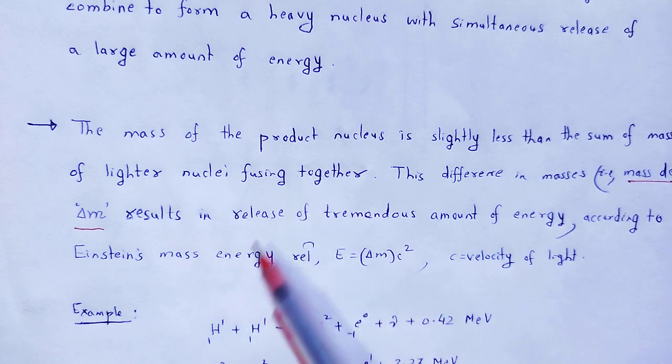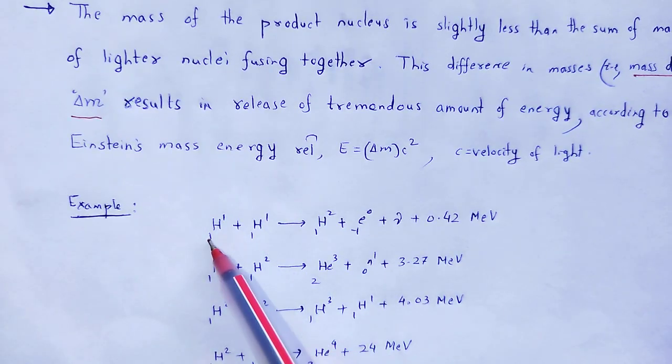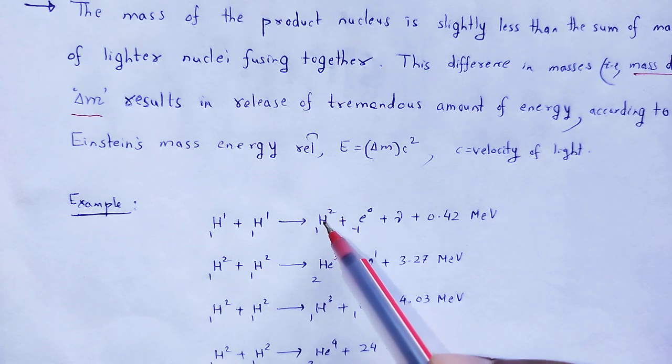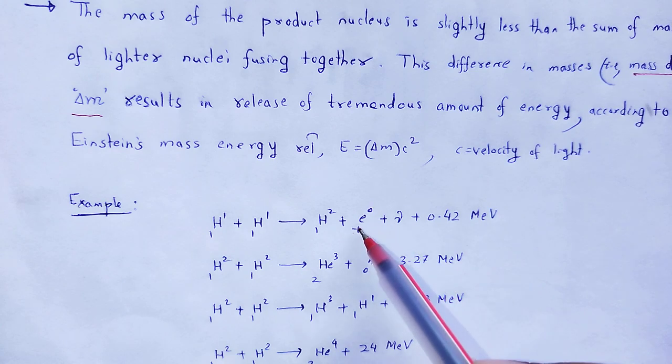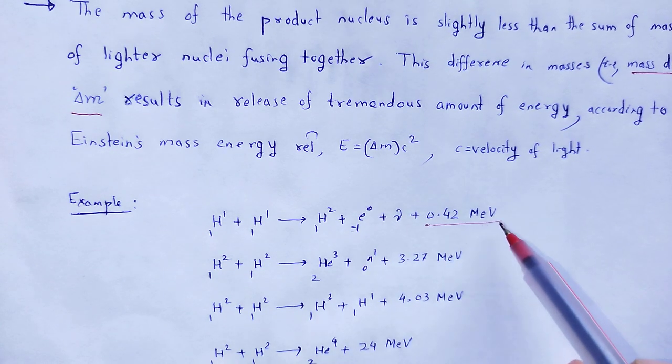Some examples of such nuclear fusion: two lighter nuclei, hydrogen 1H1 and 1H1, produce a deuterium 1H2 with the release of a positron, neutrino, and 0.42 mega electron volt of energy.